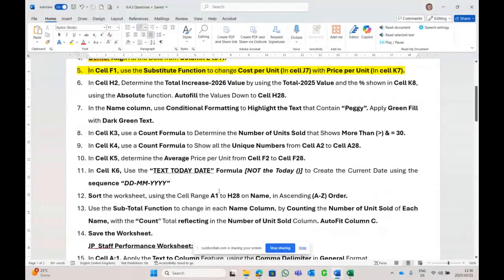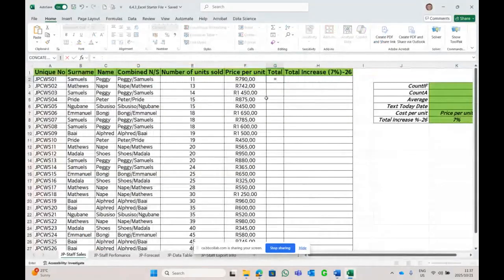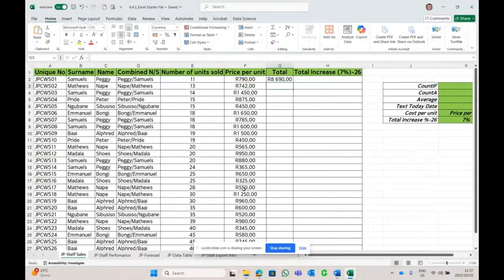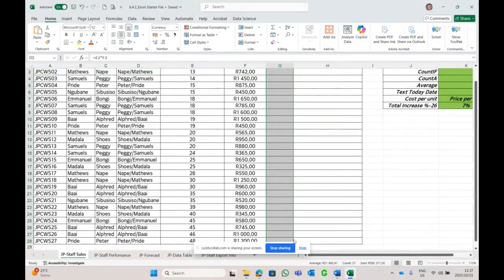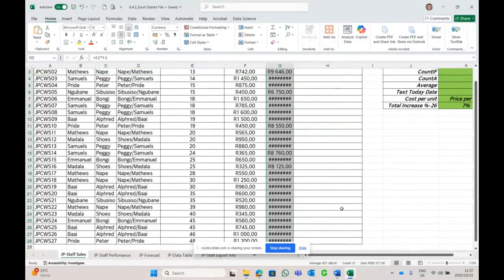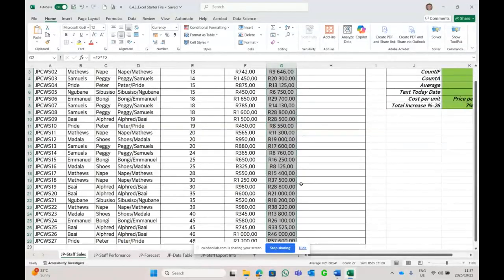So watch out in H2. But before we even do H2, we need to do something here. Is equal to 11 times 790. Enter. And autofill down. And we see those hash signs, like I said earlier on, we're going to have to auto-fit this column later, like that.